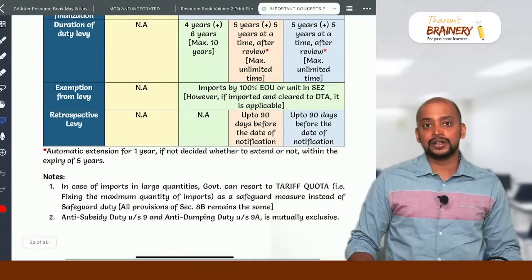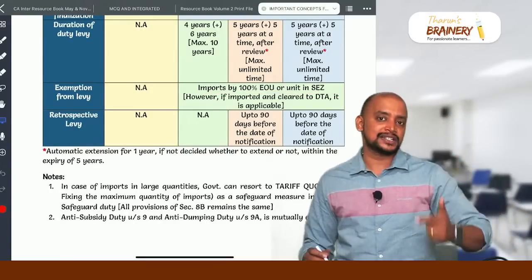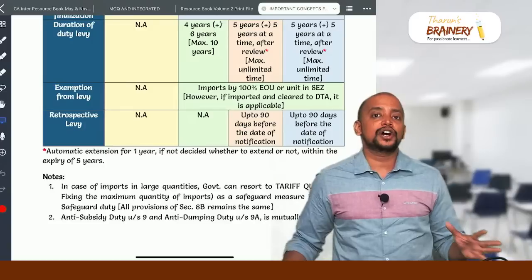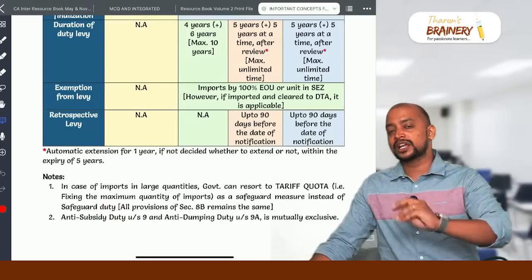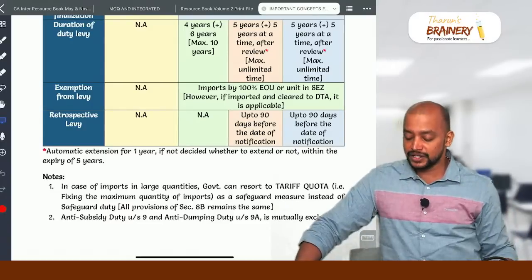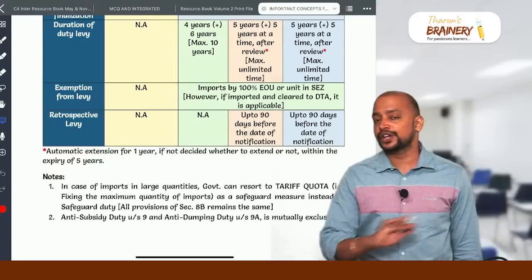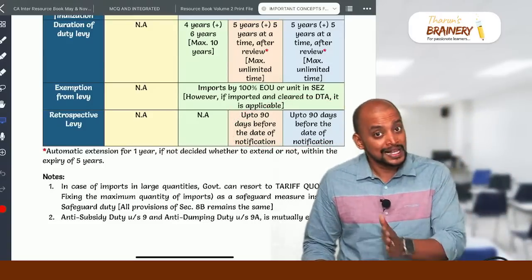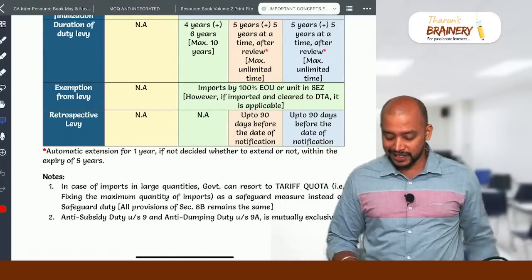And exemption: these three additional duties, that is safeguard duty, anti-dumping duty and anti-subsidy duty, will not be levied on imports by 100% EOU or SEZ. But if they are importing it and selling it from SEZ to DTA, then it will be applicable. Retrospective levy: safeguard duty cannot be levied retrospectively, but the last two can be levied retrospectively up to 90 days prior to the date of notification. Retrospectively they can levy it.